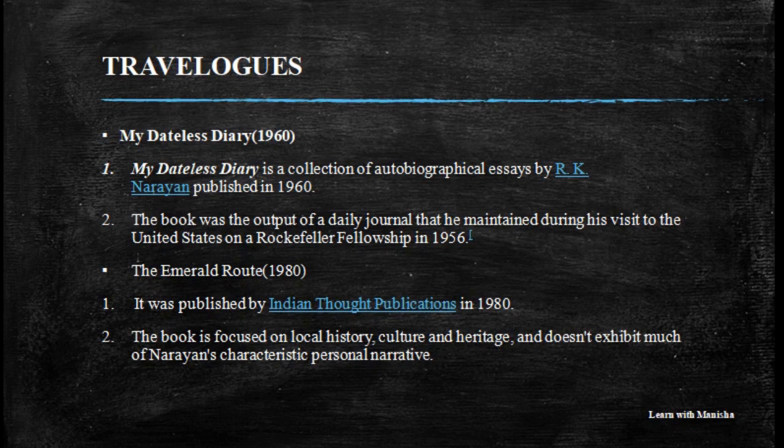The second famous travelogue of R.K. Narayan is The Emerald Route, published in the year 1980. The first point is that it was published by Indian Thought Publications in 1980, and the important thing about The Emerald Route is that this book is totally focused on local history, culture and heritage, and doesn't exhibit much of Narayan's characteristic personal narrative. So The Emerald Route is another famous travelogue of R.K. Narayan.